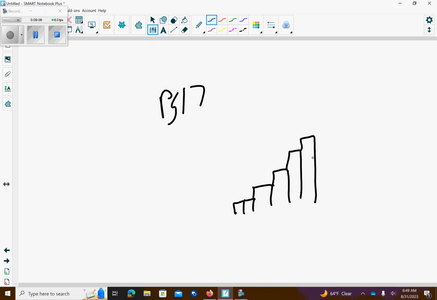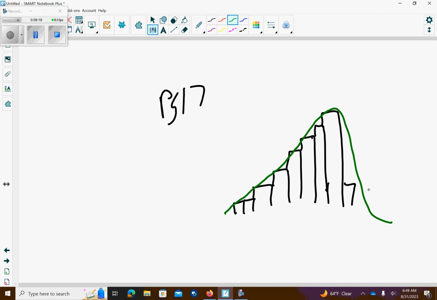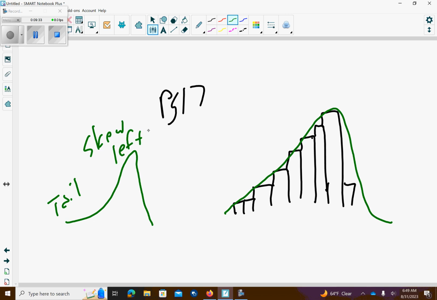And clearly I'm not drawing it real well, but if you were to talk about the shape, if you try to draw yourself a smooth curve over this, you basically are getting a shape that looks like this. Being that we have a bigger tail over here, this is something that is called skew left. It means our tail is being pulled over.